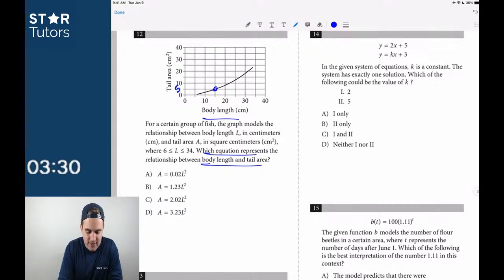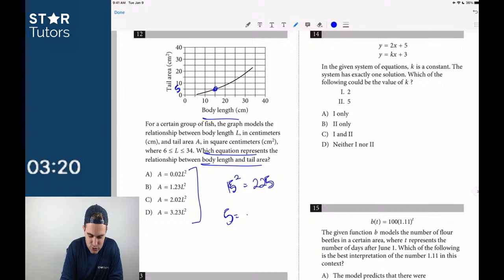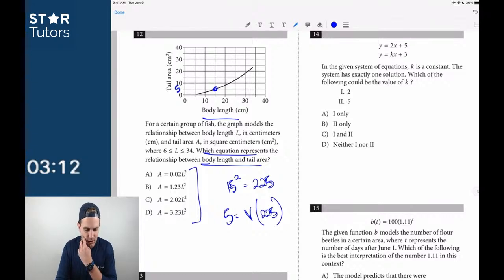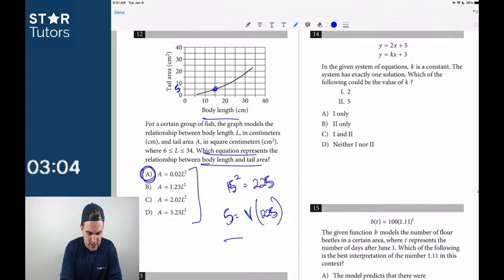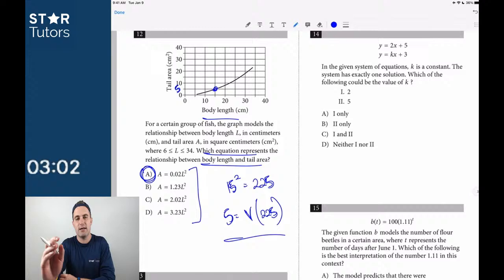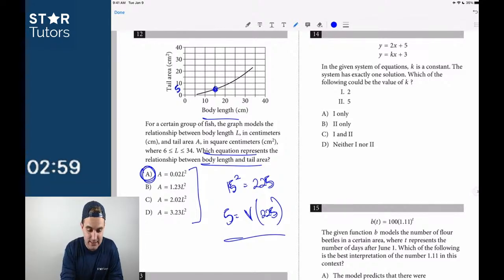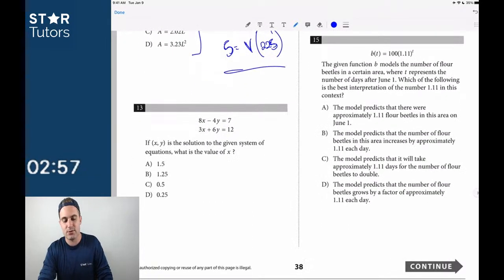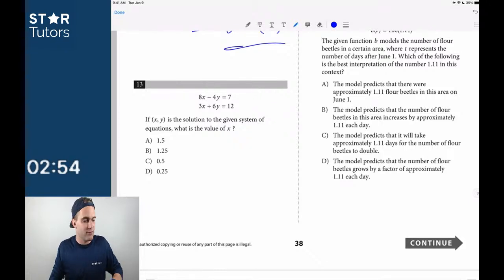And while this one seems maybe difficult, if we know that 15 squared, because that's what all of these are, is equal to 225, so we're looking for 5 is equal to some value times 225, because that's what 15 squared is. So what would I need to multiply that by to get to 5? Probably 0.2, right? Does everybody see that for 12? That's the only one that works. If I plug in 15 as x and 5 as y, that's that xy thing that I was talking about earlier. The better knowledge you have of graphs, the better you're going to do on this test.